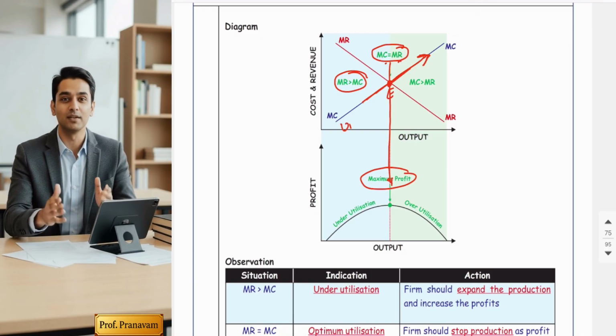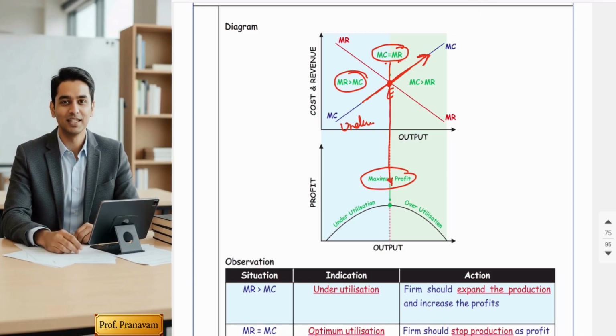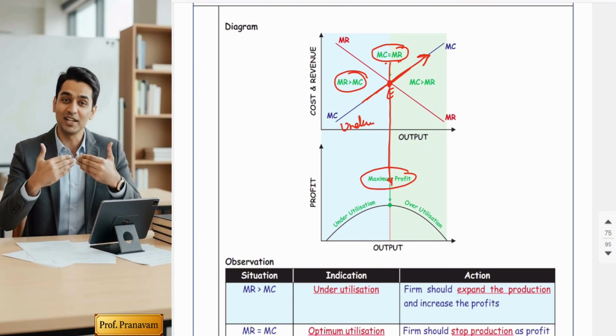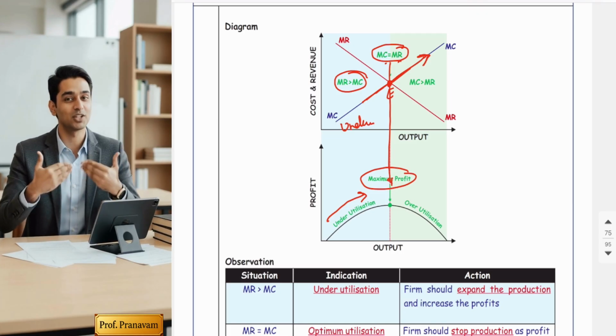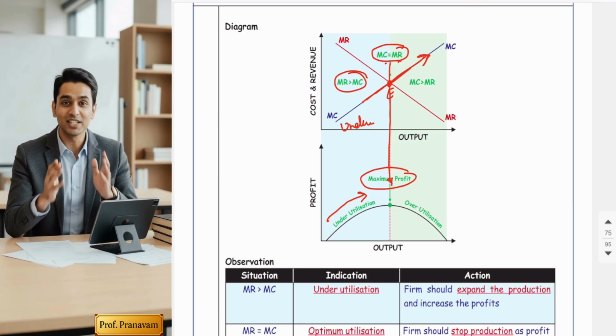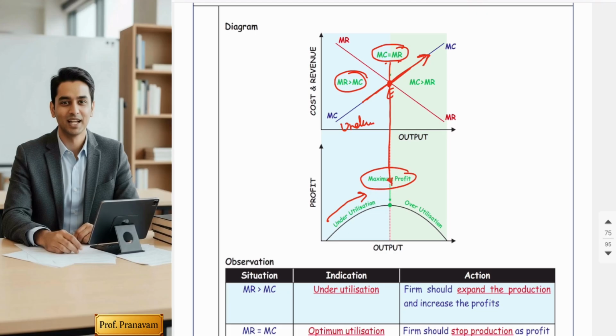That means resources are underutilized. So when MR is greater than MC, resources are underutilized, your profit is increasing. But profit is not maximum. The objective of the business is not to enjoy minimum profit. Now, it is to enjoy maximum profit.